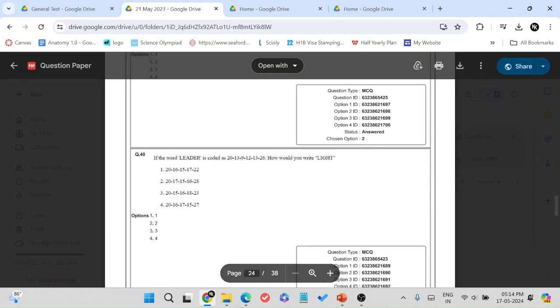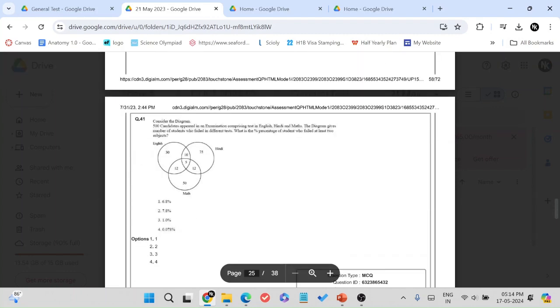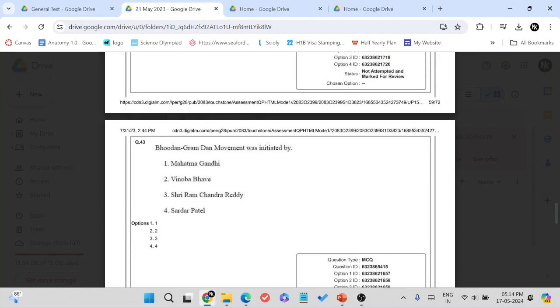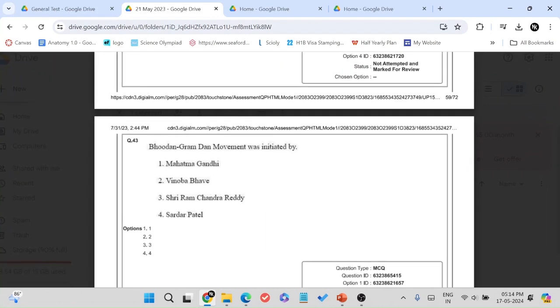Rivers and cities. This is also a very important theme that they covered last year. Languages. Coding and decoding. Venn diagrams. Odd one out. This is another.